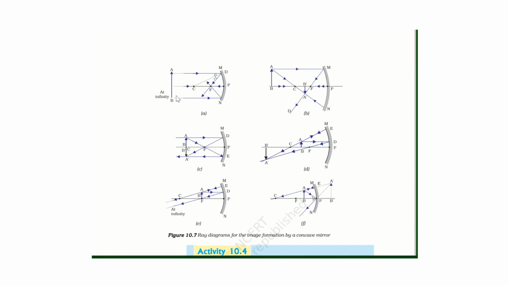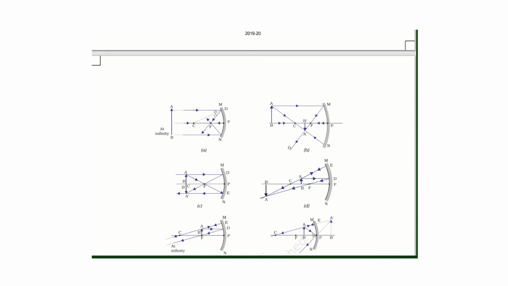When the object is at infinity, the rays coming from this object are parallel to the principal axis, and we know that when the rays are parallel, they will pass through the focus after reflection from the mirror.